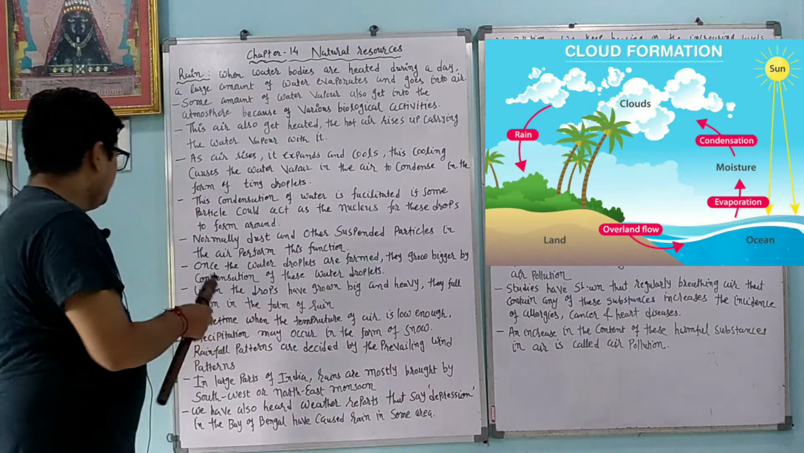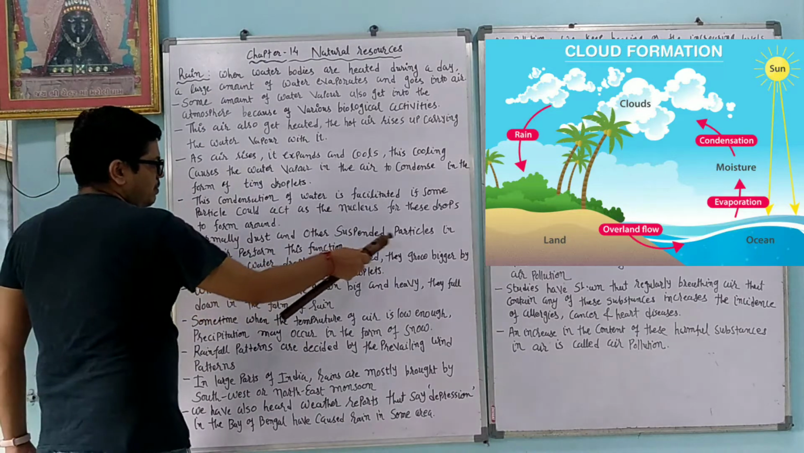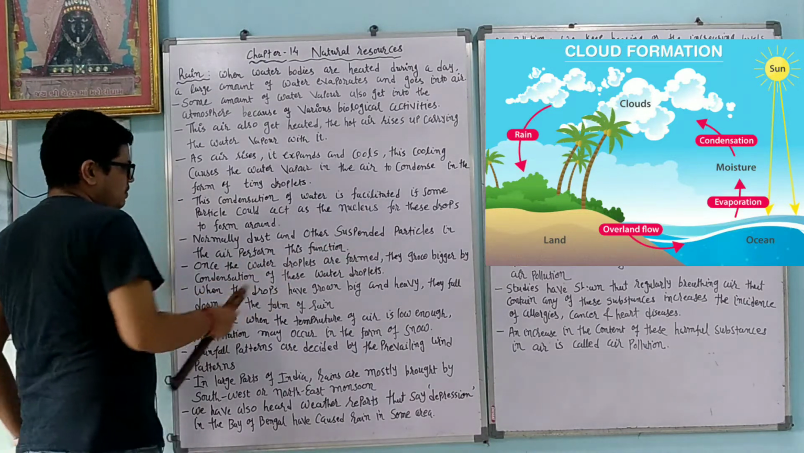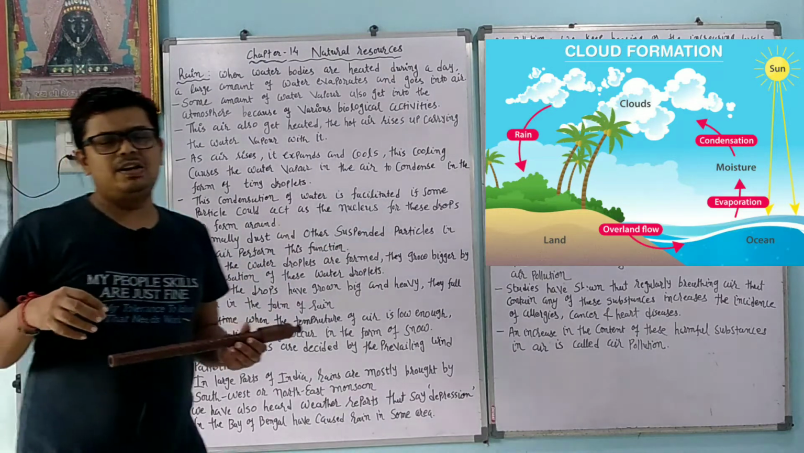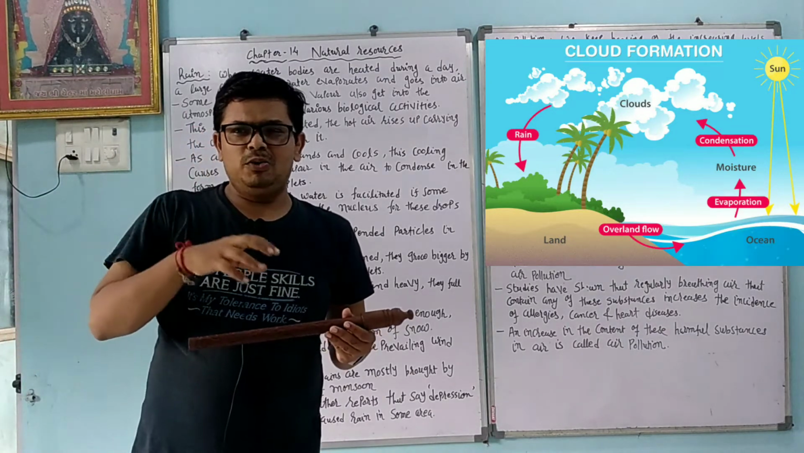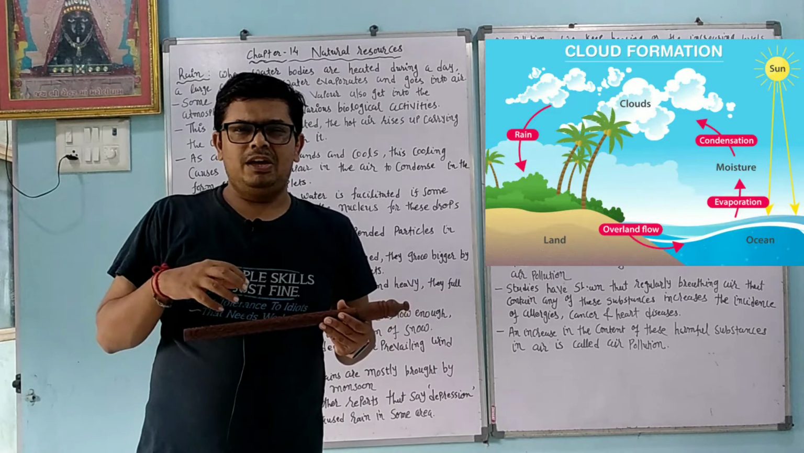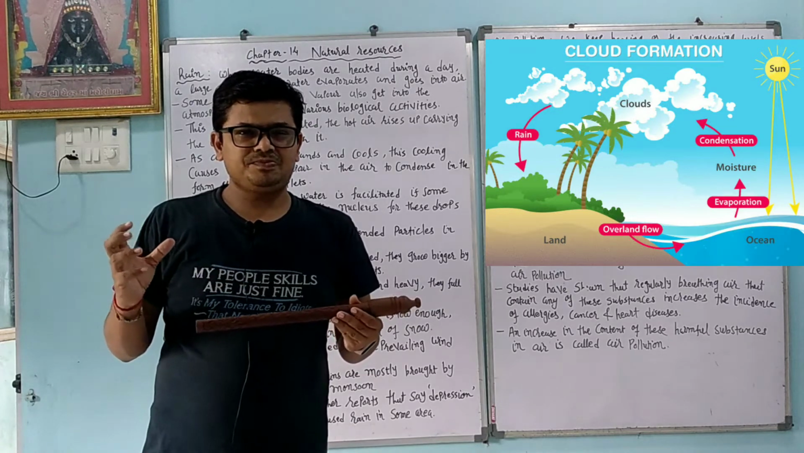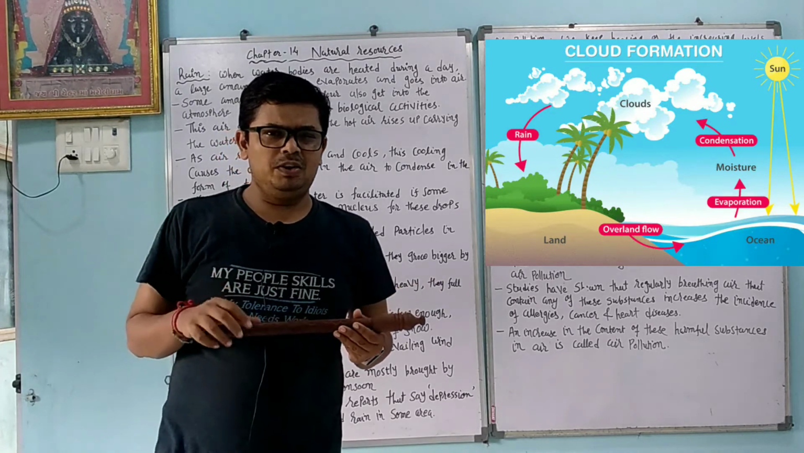Normally, dust and other suspended particles in the air perform this function. Suspended particles are there in the air, and they collect all the water molecules together. Because of that, a large drop of water is produced.